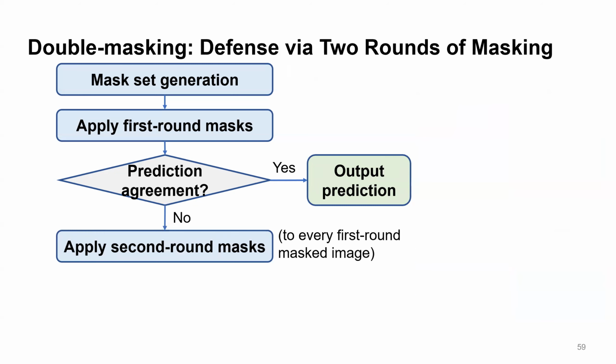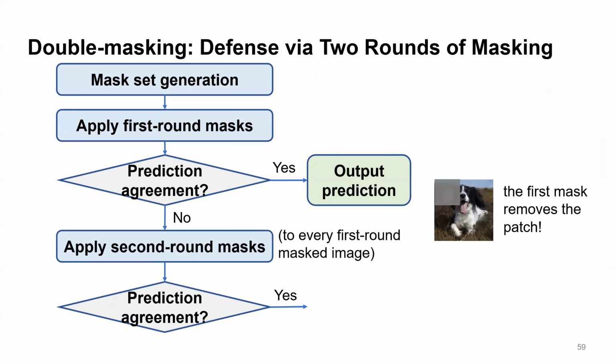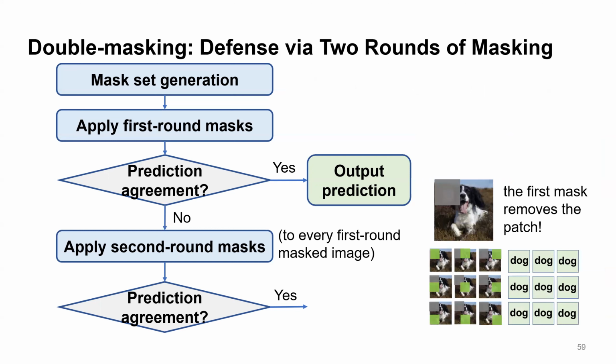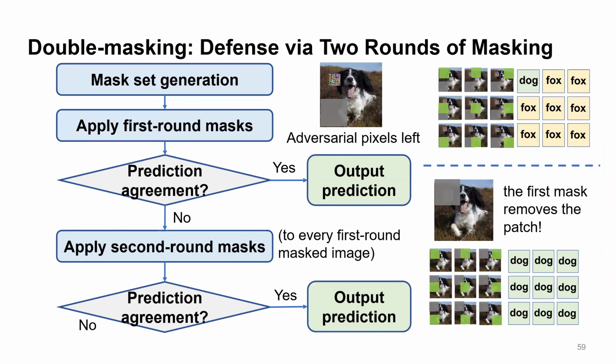After applying the second mask, we will check the prediction agreement again. If there is an agreement, we know the first mask removes the patch, so we can trust the agreed prediction. On the other hand, if there is a disagreement, then there are still adversarial pixels left. We will discard this prediction label and move on to the next masked image from the first round. In our paper, we have additional details to ensure the algorithm will always return the label. And this is our defensive algorithm.